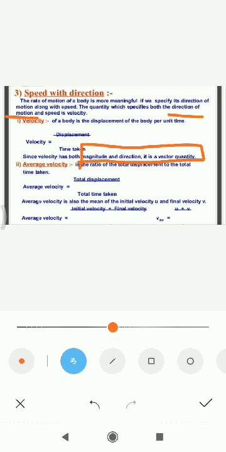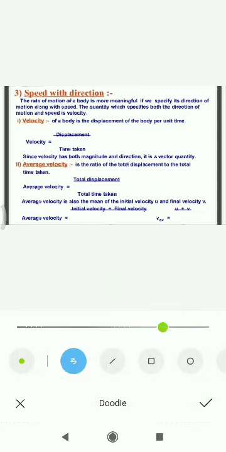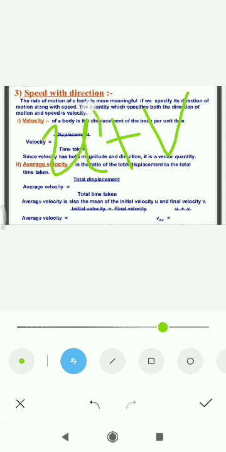Total displacement means it should be the shortest distance between the 2 points. It has to be very geometrical, accurate and perfect. Average velocity is also the mean of the initial velocity u and the final velocity v. So average velocity, what do you mean by velocity? Velocity is something in which the direction is involved, magnitude as well as direction. So initial velocity plus final velocity. U is the initial velocity.